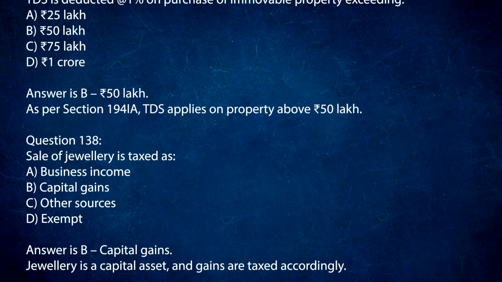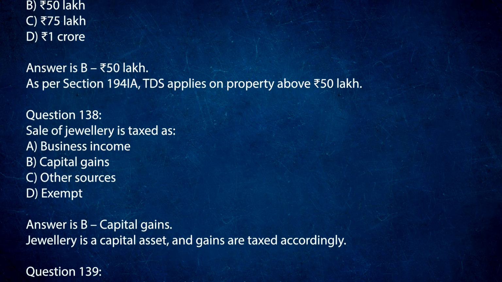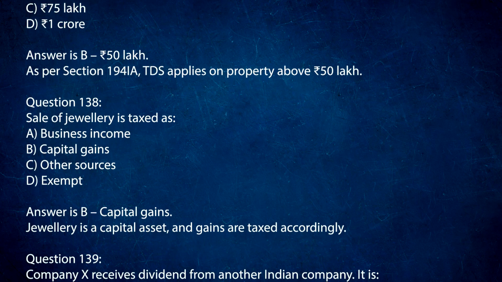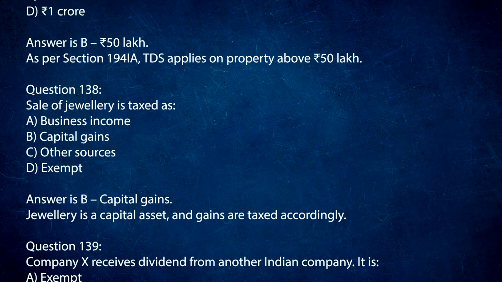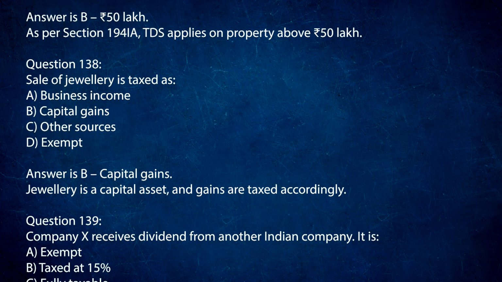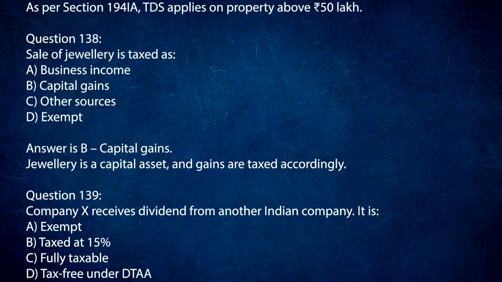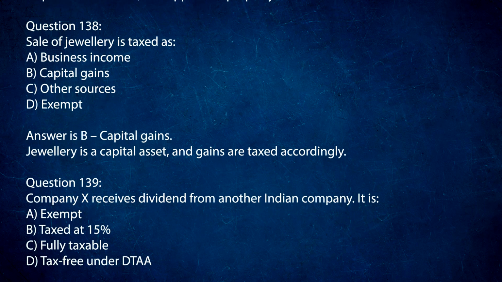Question 138. Sale of jewelry is taxed as A. Business income. B. Capital gains. C. Other sources. D. Exempt. Answer is B. Capital gains. Jewelry is a capital asset, and gains are taxed accordingly.